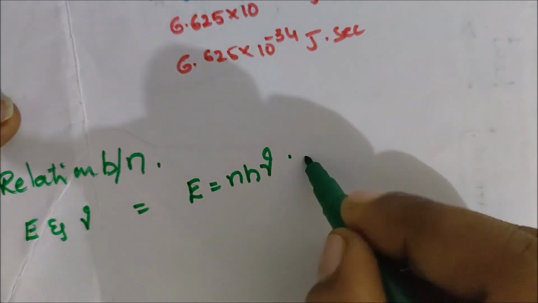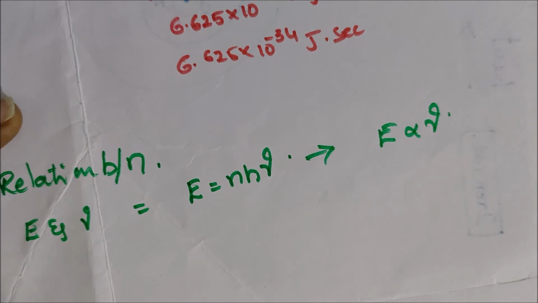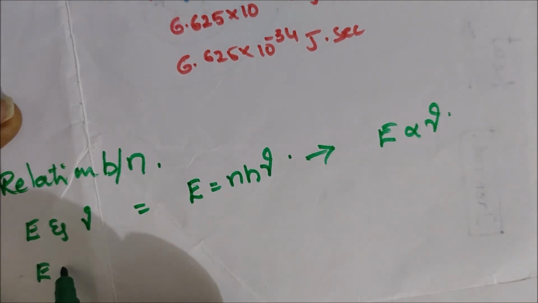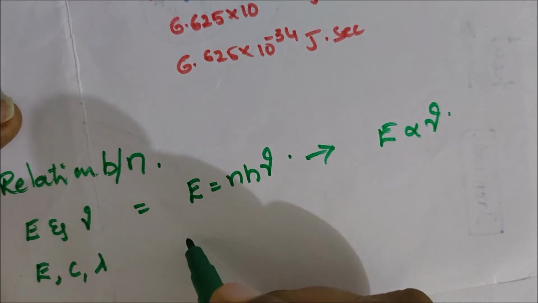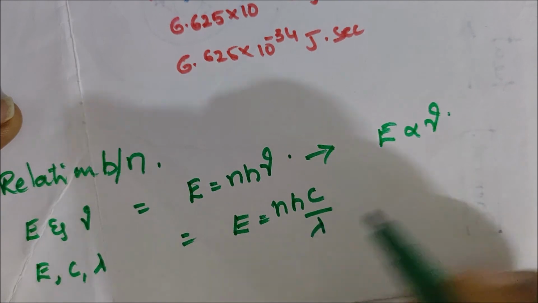The relation between E and mu is E equal to h mu, that means E is directly proportional to mu. The relation between E, c and lambda is E equal to hc by lambda.